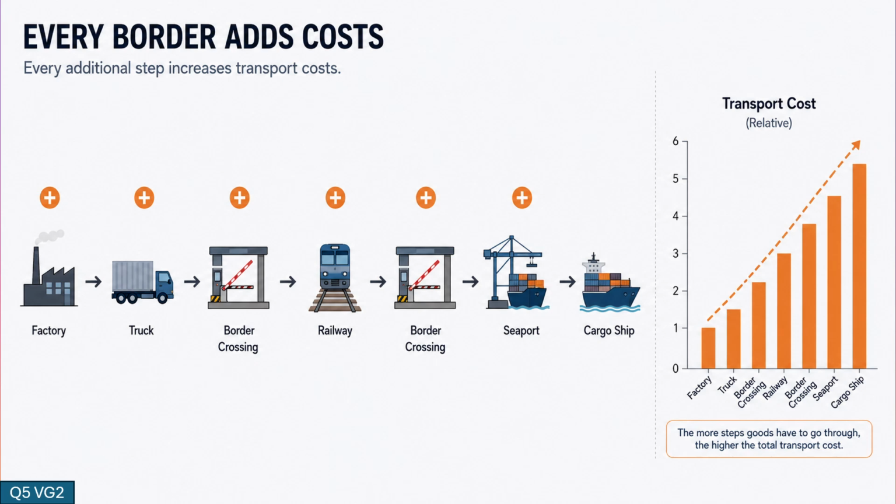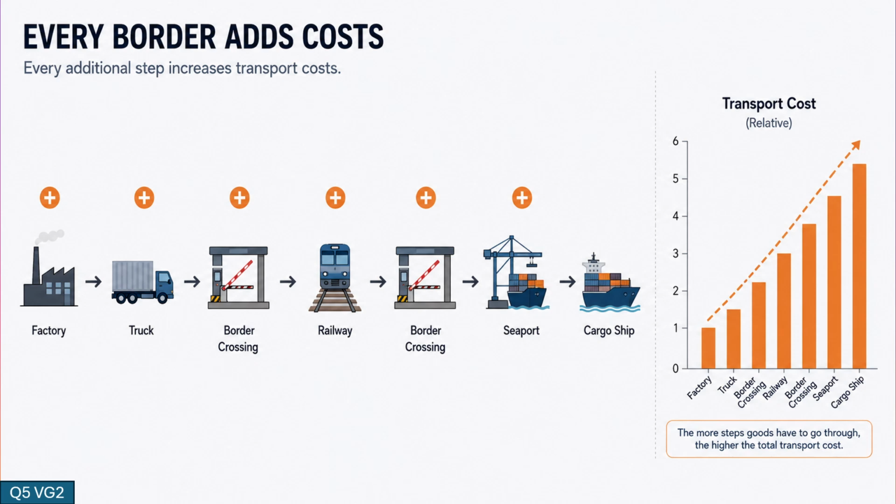While trucks, trains, and airplanes are all important parts of the transportation network, the majority of international trade is carried by ships. Cargo ships can transport enormous quantities of goods in a single journey while using comparatively little energy per container. This makes maritime transport one of the most cost-efficient ways to move products over long distances. Because of this advantage, ports have become essential gateways to global markets.